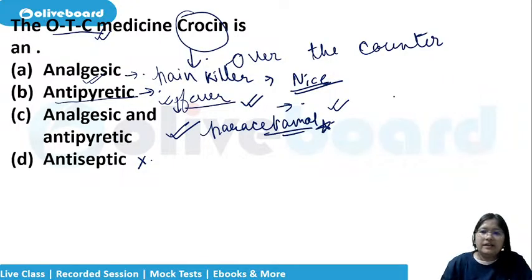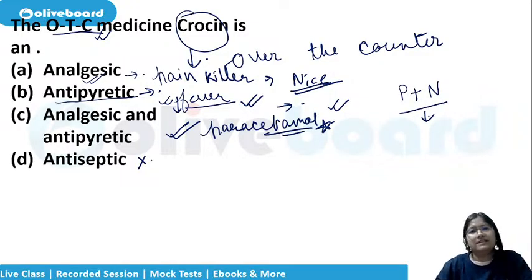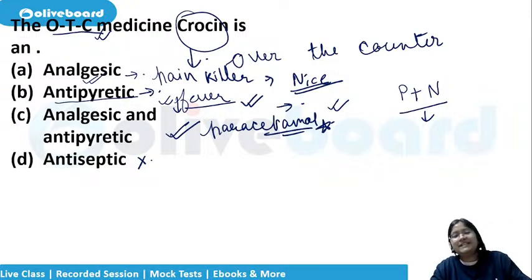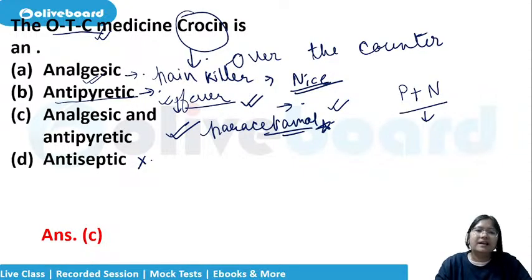That is why if some people consume paracetamol and NICE together and go to the doctor, the doctor will say it will affect the kidney badly because it is already both. Okay, it is not antibiotic, it is analgesic and antipyretic. Crocin and paracetamol are the same series of medicines.